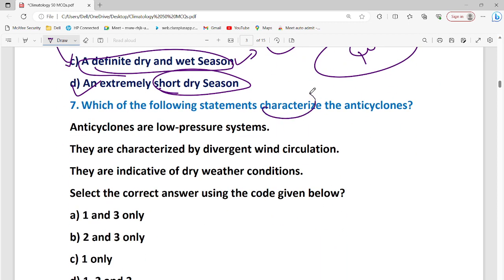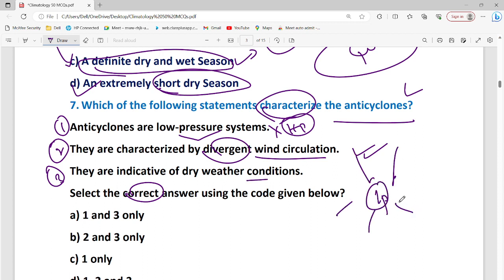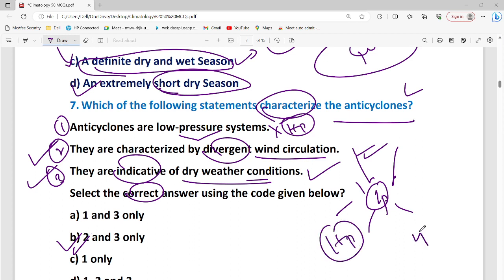Next, which of the following statements characterize anticyclones? Let's say 1, 2, 3. Anticyclones are low pressure systems, no, they are high pressure systems. They are characterized by divergence of air mass, this one is correct, because in low pressure it would be inward. They are indicative of dry weather, this is also correct, so it would be 2 and 3. High pressure is always associated with fair weather, low pressure with bad weather.